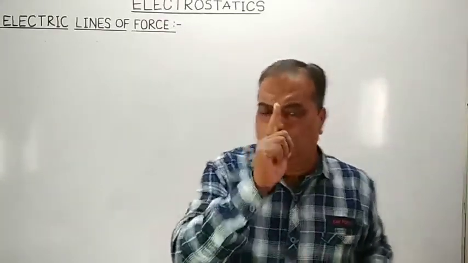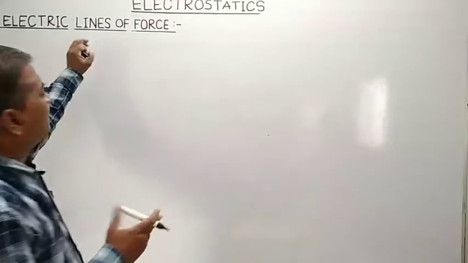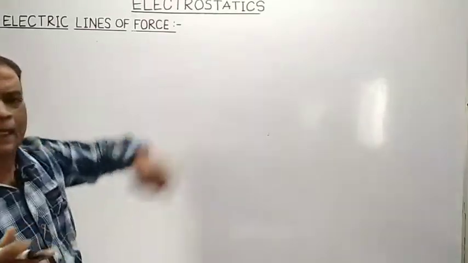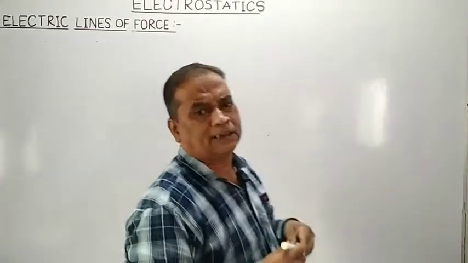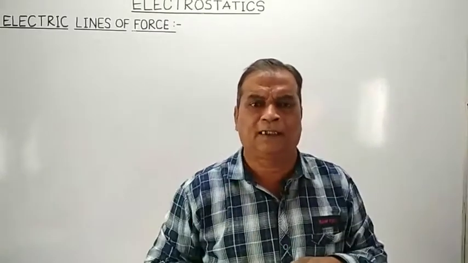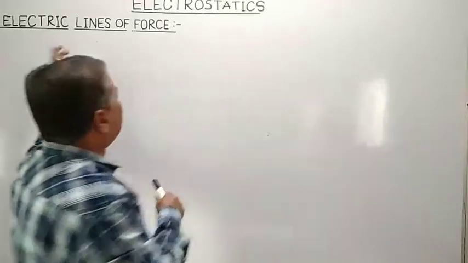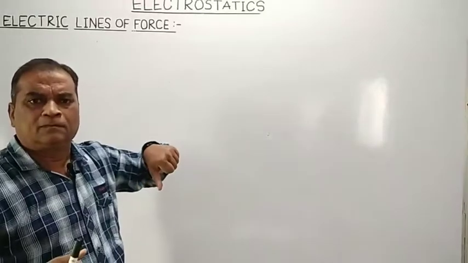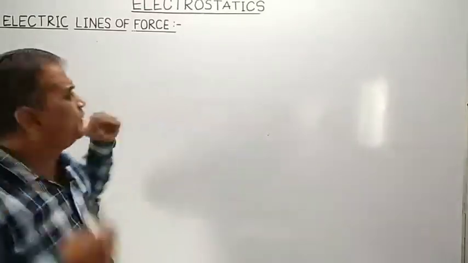And now you must remember, what is an electric line of force? It is a path along which a test charge, a unit positive charge called a test charge, will move in the region of an electric field.